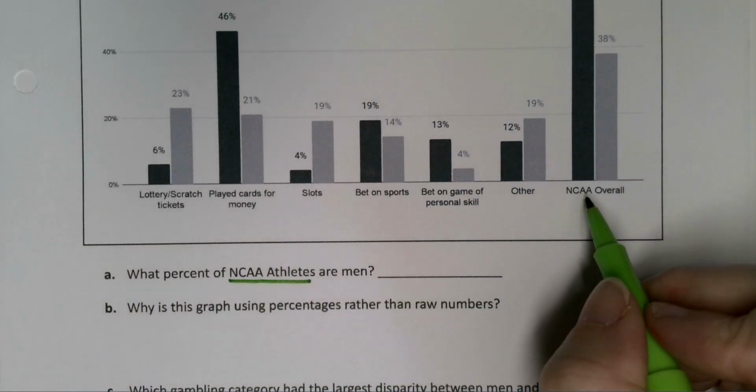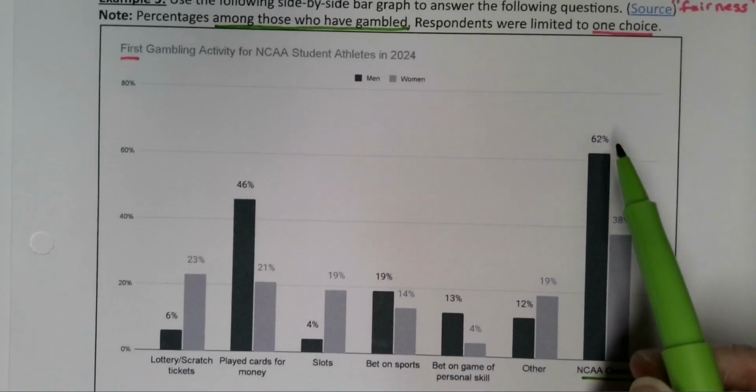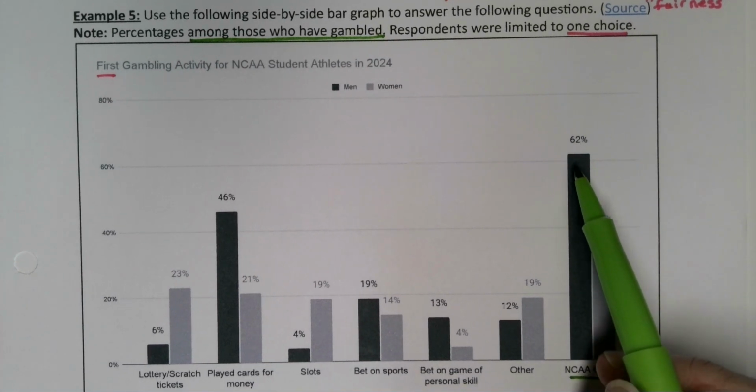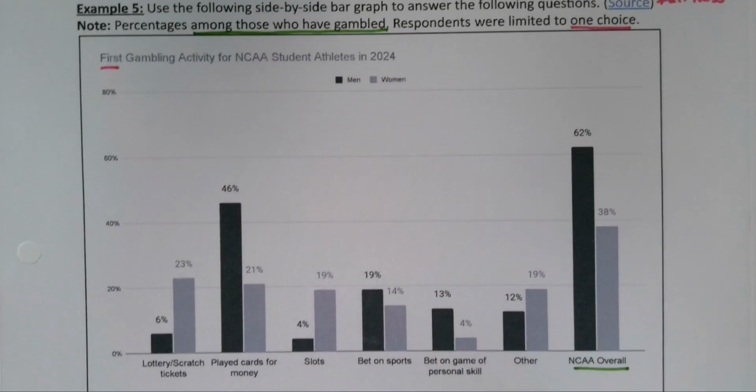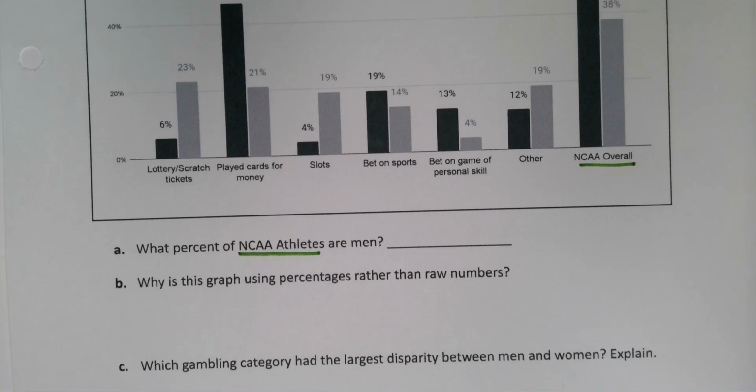Okay, so let's look and see what percent of NCAA athletes overall are men. Right? It didn't say overall, but that's what it has to be. So that would be 62% because that's the dark bar. The dark bar is the men. So 62%.